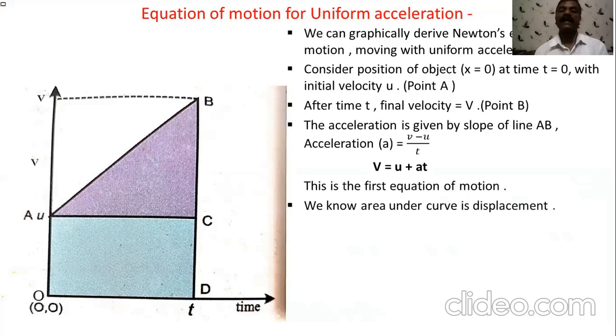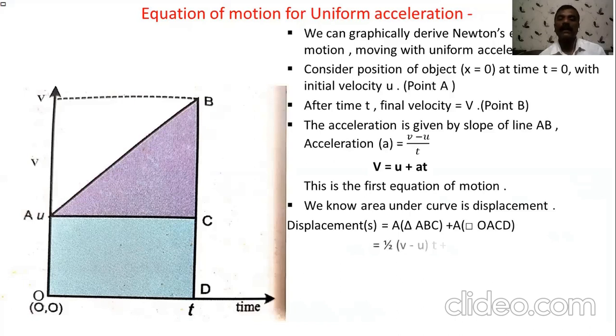Now for the second equation, we use the concept of area under the curve, which gives the displacement. So displacement is the addition of the area of a triangle and the area of a quadrilateral. We know the formula for the area of a triangle: half into base into height. In the diagram, the height is v minus u and the base is t. And for the area of the quadrilateral, one side is u and the second side is t.